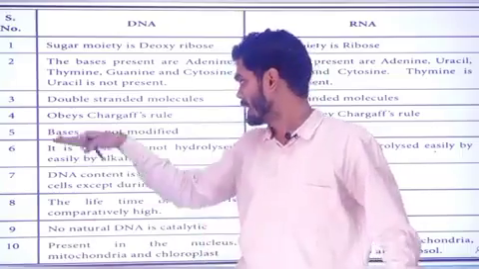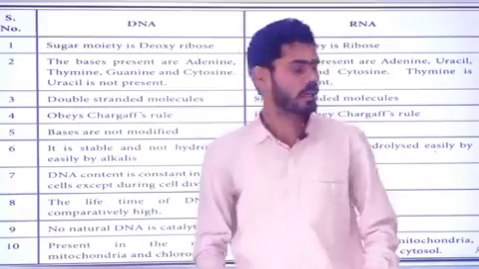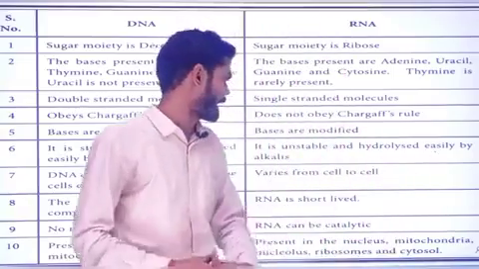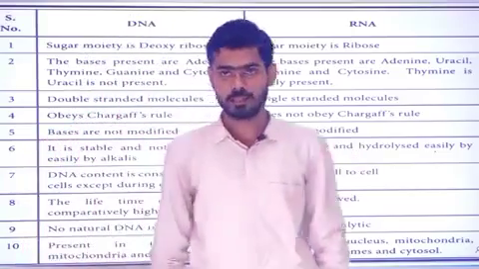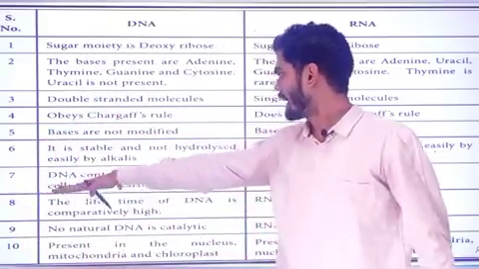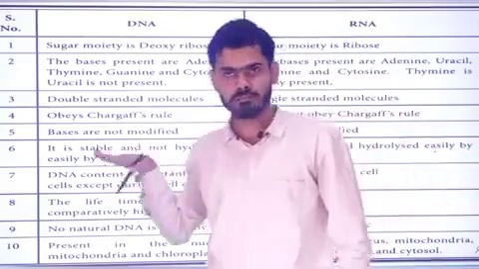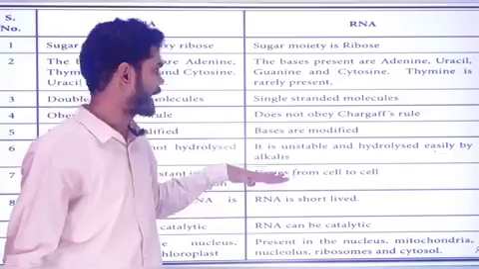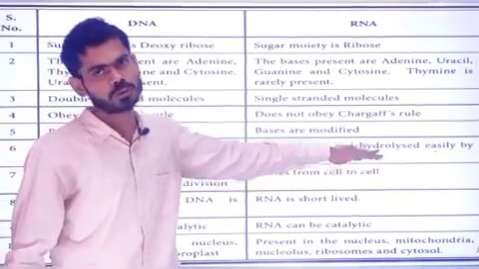The next difference is that DNA is stable and not hydrolyzed easily by alkali. Next, in the case of RNA it is unstable and hydrolyzed easily by alkali. The next difference is that DNA content is constant in all the cells except during cell division, but in the case of RNA it varies from cell to cell.